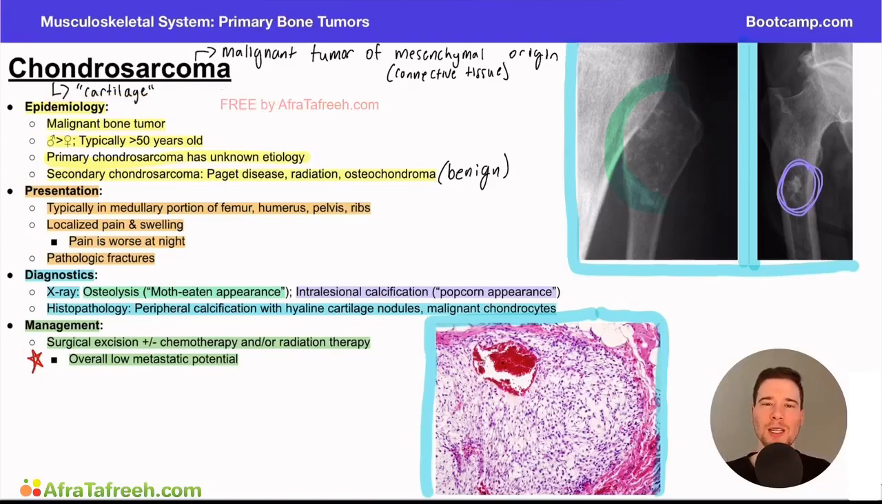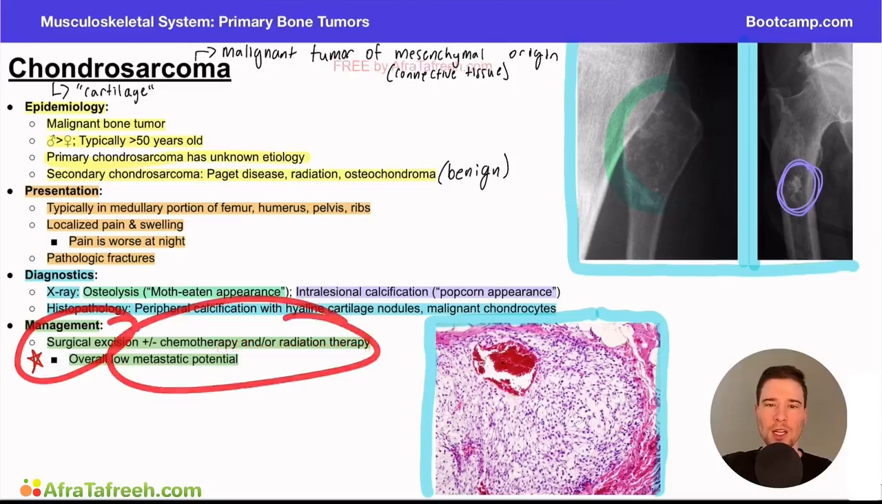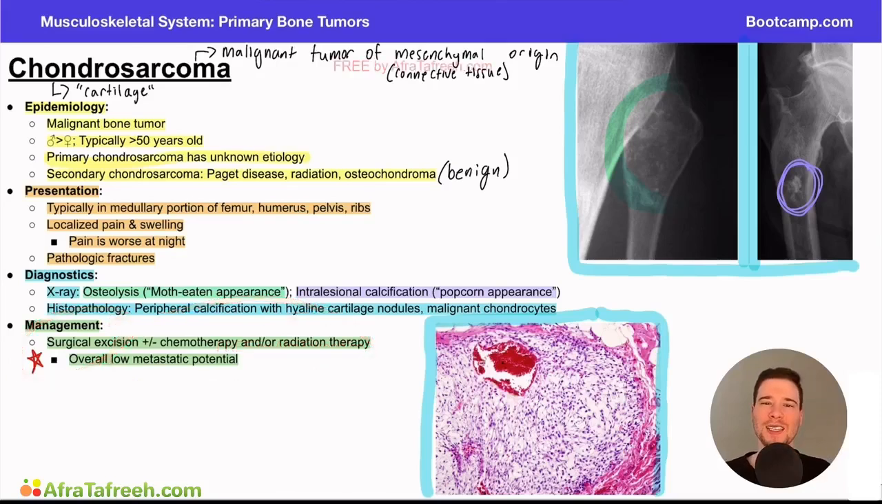You know that more imaging is not necessarily going to treat the patient's condition. This is a type of malignant bone tumor. That's what they want you to appreciate. A malignant bone tumor likely needs surgical excision and potentially some oncologic therapy as well. So in this instance, if you can rule out the other options, it would be best to refer this patient to a specialist to help treat their condition.